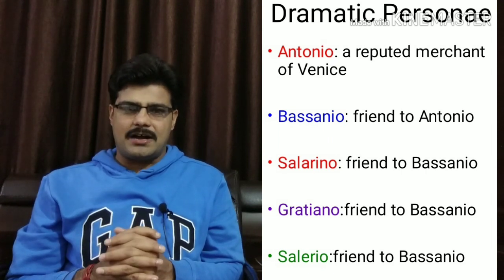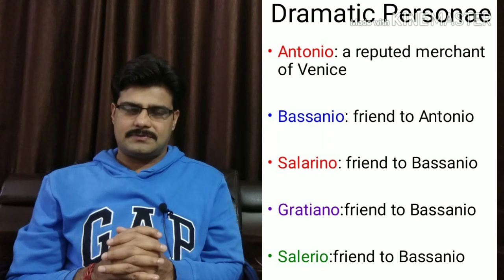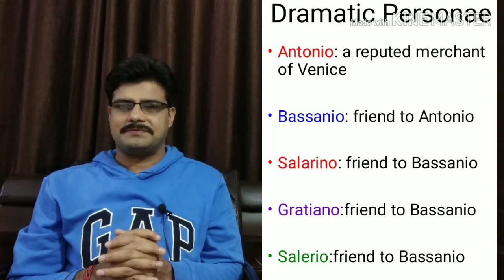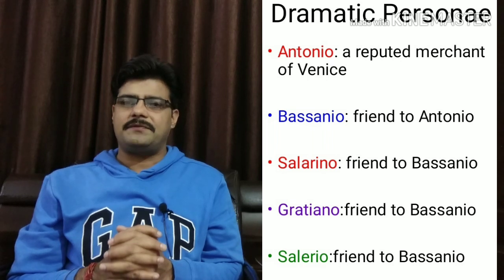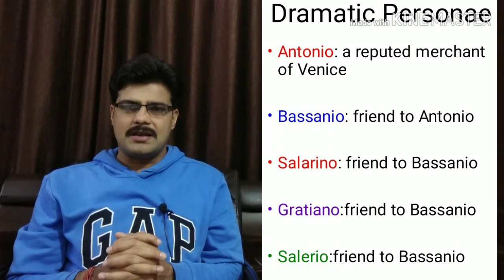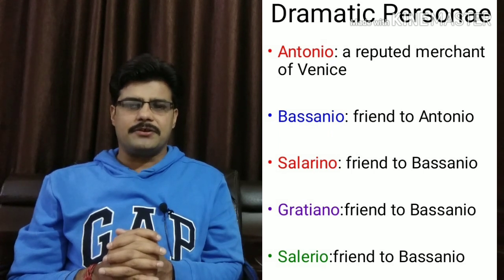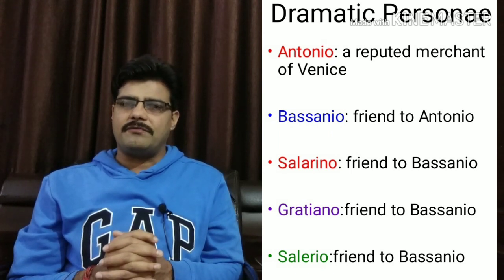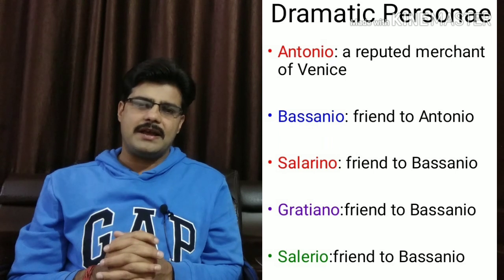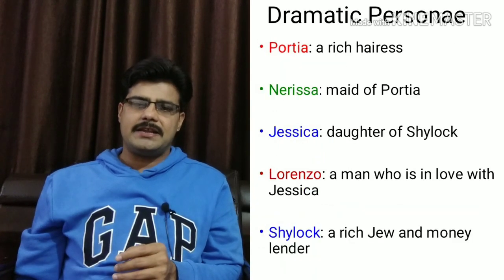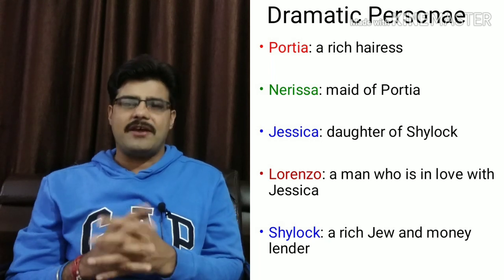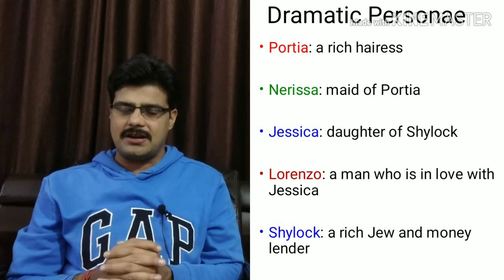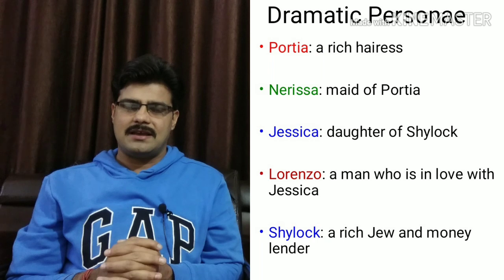The characters are Antonio, he is a merchant of Venice. The second character is Bassanio, he is the friend of Antonio. Salarino, Gratiano, and Salerio, these are the friends of Bassanio as well as of Antonio. Another important character is Portia. She is a rich heiress and the central character of the comedy.